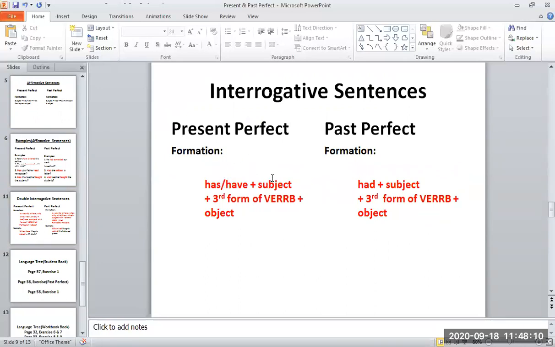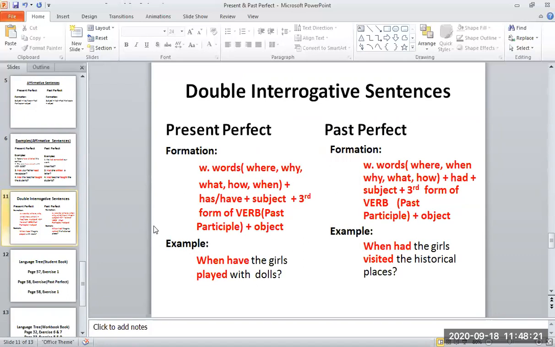The subject will come in the place of the helping verb and the helping verb will come in the place of the subject. So it means the helping verb will be in the beginning. And this is the formation of double interrogative sentences. The W word is in the beginning. After the W word there is the helping verb, and then there is the subject, then the past participle, and then there is the object.